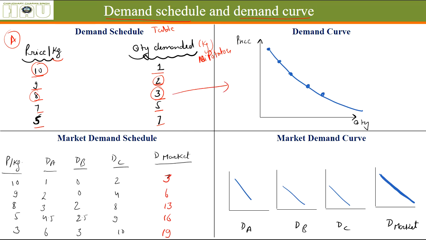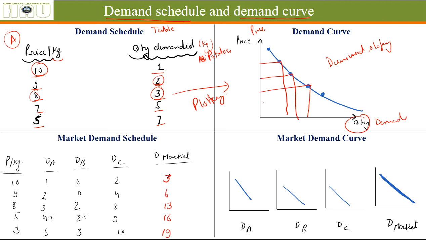And when this demand schedule is plotted on a two-axis diagram, wherein here it shows the column second, that is quantity demanded, and here it shows the prices, the demand curve is essentially downward sloping, which shows as the price reduces, a person is ready to buy more and more quantity of good. 10, 9, 8, 7, he is ready to buy 1, 2, 3, 4. At rupees 10, he was ready to buy 1 kg. At rupees 7, he is ready to buy 4 kgs. That's why the demand curve is downward sloping.